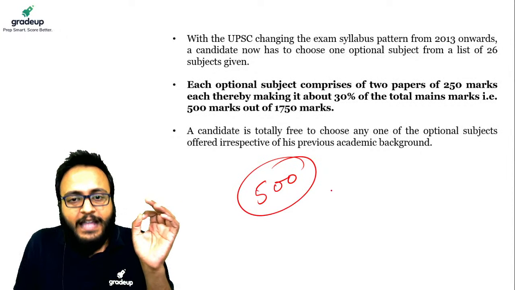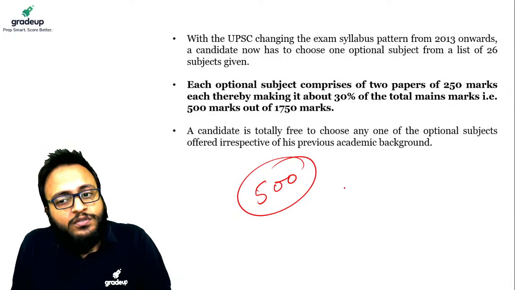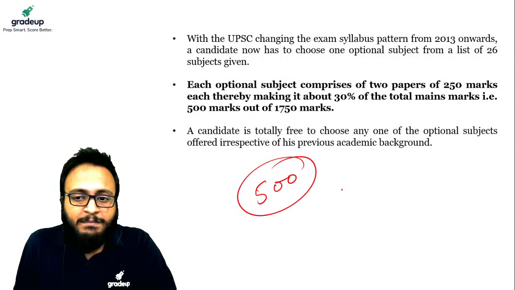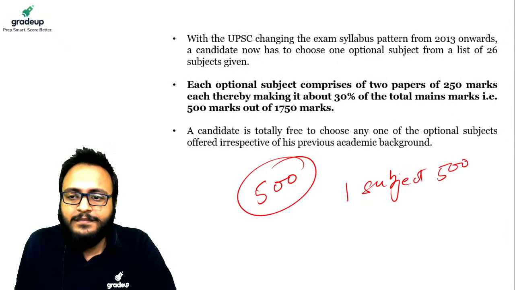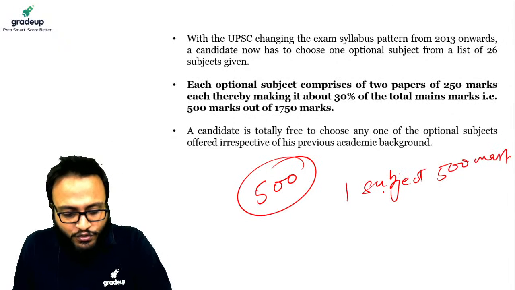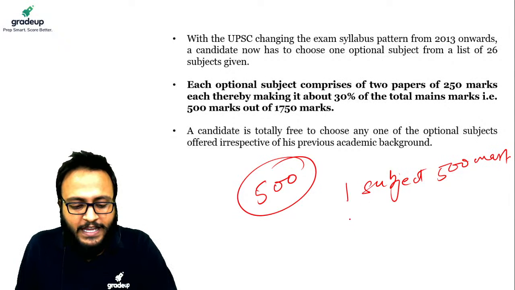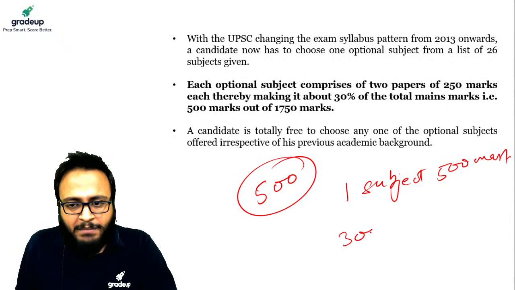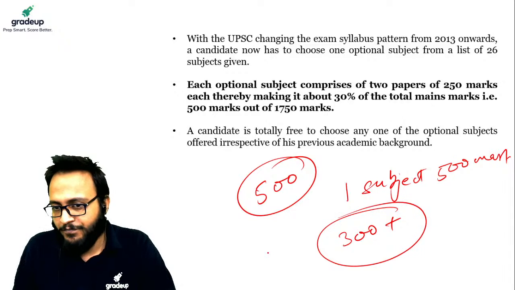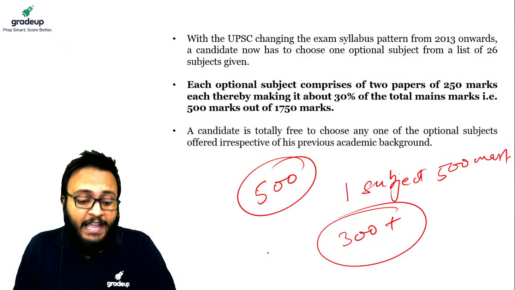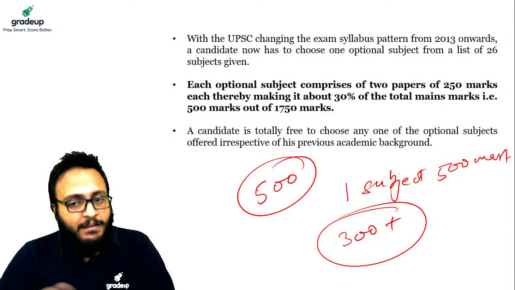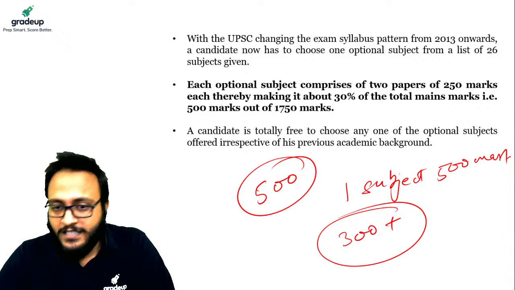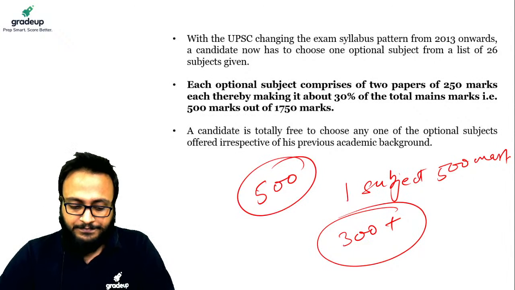That means one subject, 500 marks at max. And if you score, for example, 300 plus in optionals, then even an average score in the UPSC GS papers will make sure that you are going to crack this tough nut very easily.